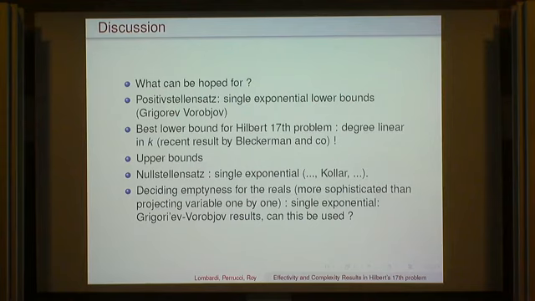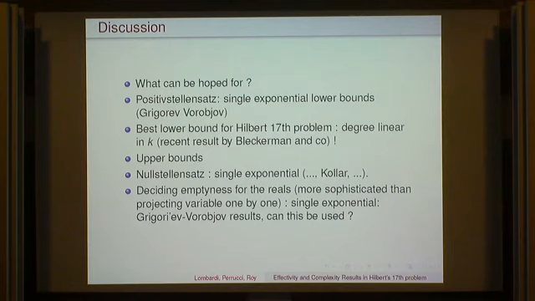So maybe if we were smarter, we could deduce Hilbert's 17th problem directly without going through the positive Nullstellensatz. We don't know how to do it. For the positive Nullstellensatz, there are single exponential lower bounds in the style of the one we have for the Nullstellensatz. But for Hilbert's 17th problem, the best lower bound is linear in the number of variables. And this is very recent. Before, we didn't even know if it was growing with the number of variables.